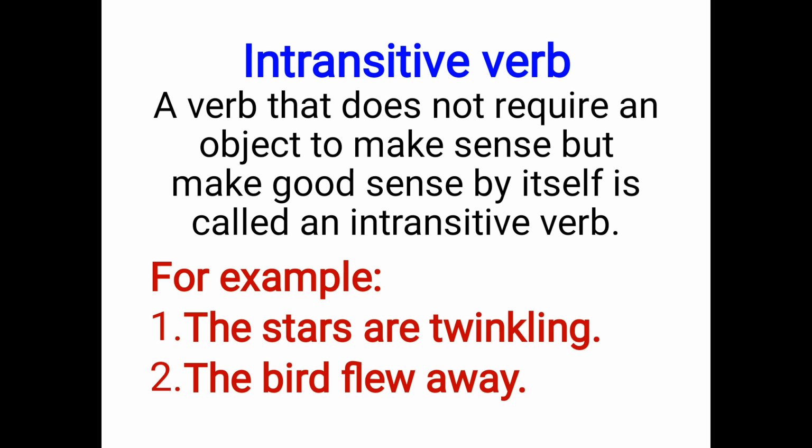Now intransitive verb: a verb that does not require an object to make sense but makes good sense by itself is called an intransitive verb. For example, the stars are twinkling. The birds flew away. Now, as you can see, these two sentences do not have an object. So, because they do not require one, they are complete or make good sense by themselves. So, these sentences have an intransitive verb.